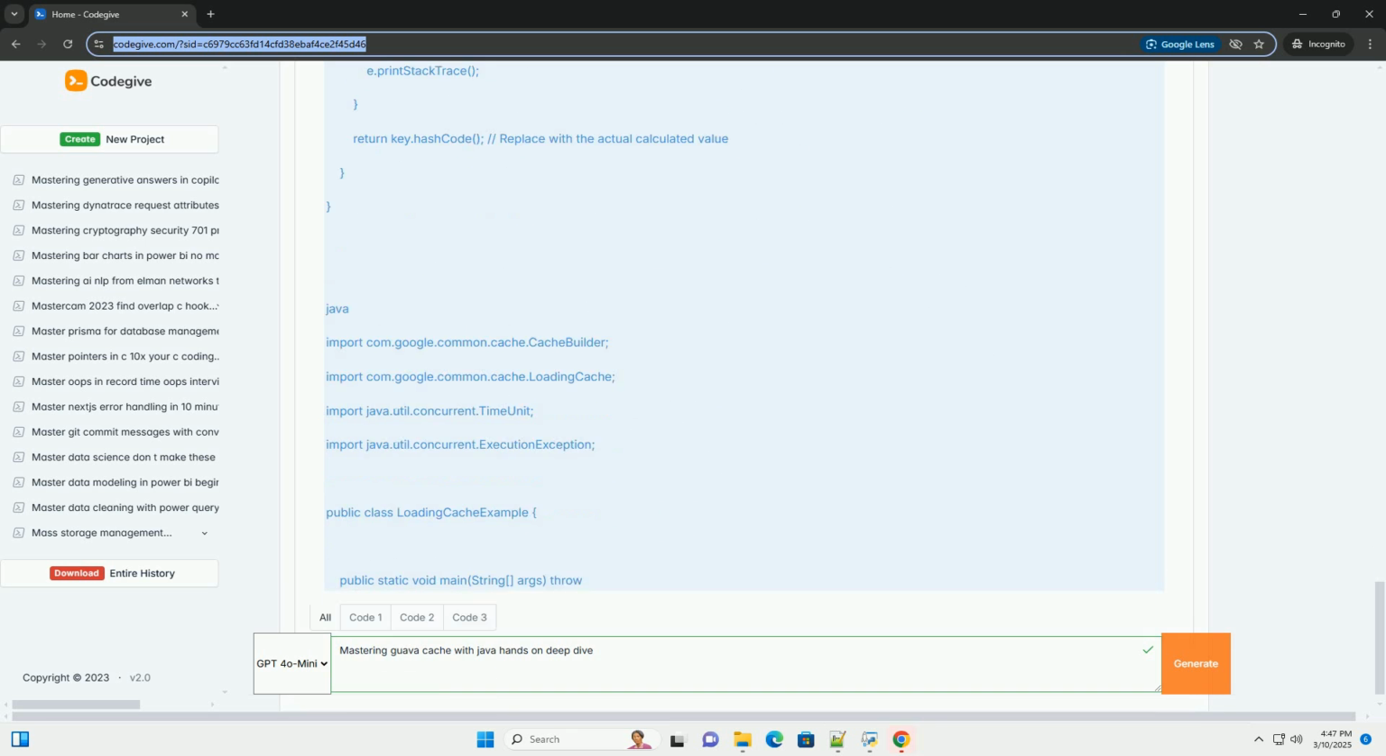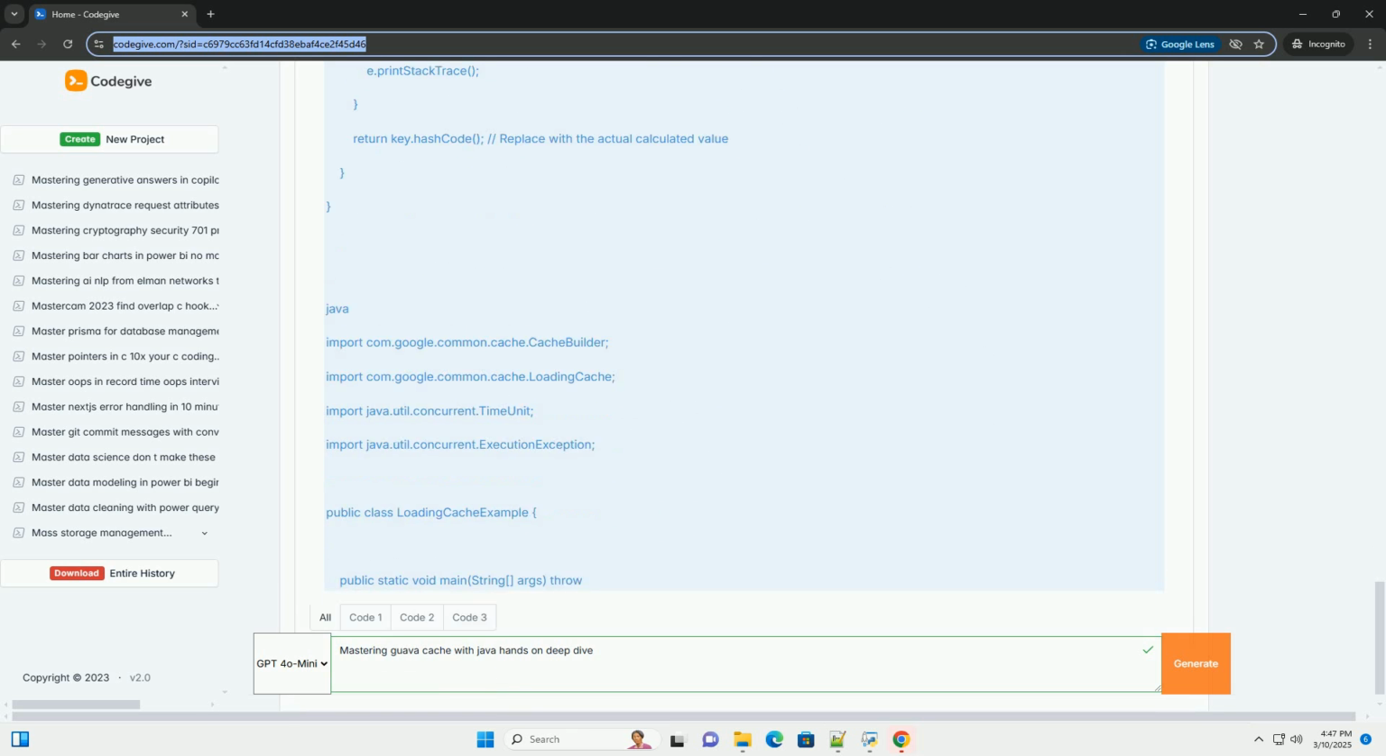Step 2, basic cache usage. Let's start with a simple example to demonstrate the basic usage of Guava cache. Explanation. 1. CacheBuilder.newBuilder creates a cache builder instance, which allows you to configure the cache. 2. expireAfterAccess(5, TimeUnit.SECONDS) specifies that entries should be evicted after 5 seconds of inactivity, no reads or writes. There's also expireAfterWrite for eviction after a certain duration since the entry was created or updated. 3. build builds the cache instance.